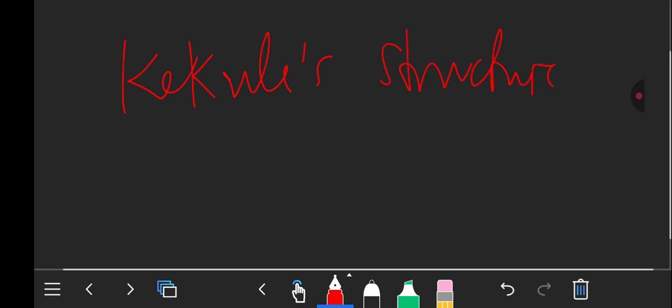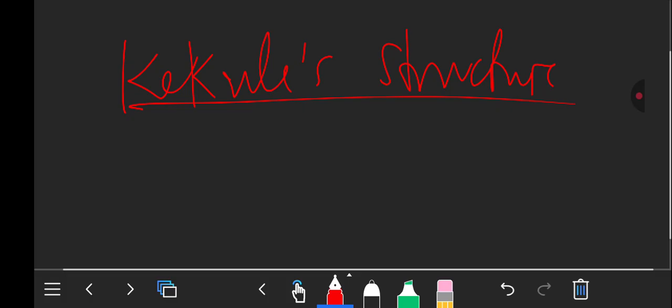So what is it about this Kekule's structure? It is a structure which shows the expanded structure of all the bonds present, how the bonds are joined in a certain compound.